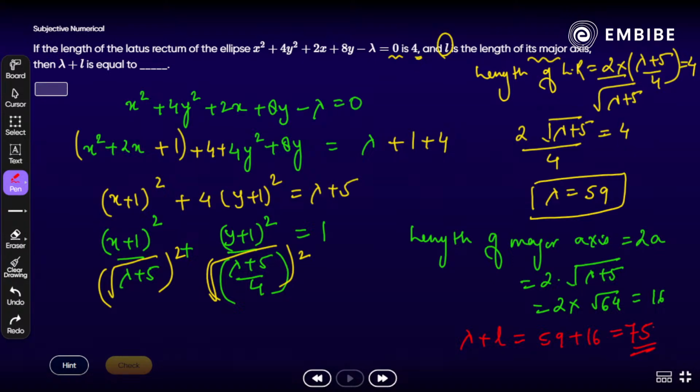Just note it down. 75 will be the final answer. Just note it down, each and every one. Clear? Noted and done, all of you?